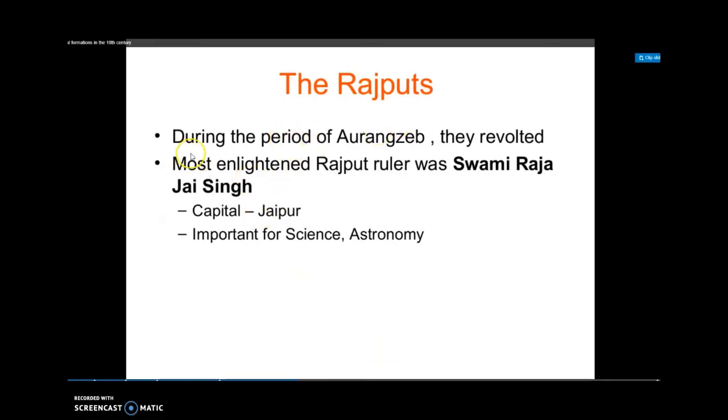The Rajputs. During the period of Aurangzeb, the Rajputs revolted. The most enlightened Rajput ruler was Sawai Raja Jai Singh. He was the most enlightened Rajput ruler. The capital of these Rajputs was Jaipur. They gave importance to science and astronomy.